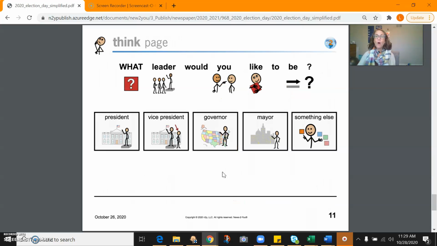You can talk with somebody at home about this question. What leader would you like to be? Would you want to be president, vice president, governor, mayor, or something else?